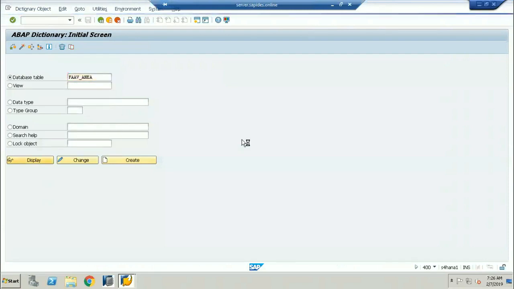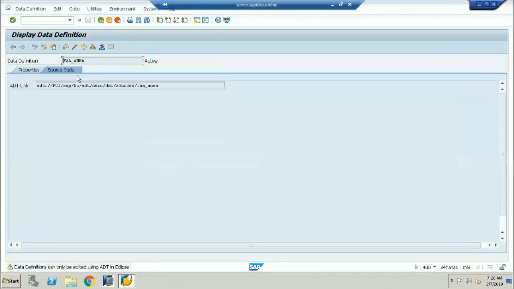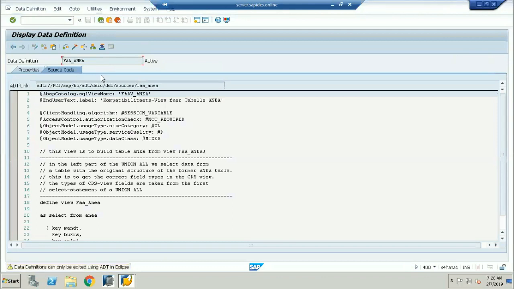I'm clicking on display. If I double click on the DDL source, here you can see the select data is from this particular table, see here. Only these fields.